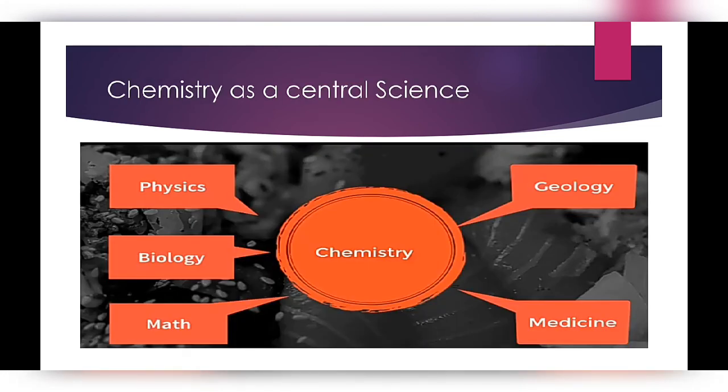Dear students, do you know chemistry is known as the central science? Because this is a type of science that joins different branches of sciences together. Chemistry acts as a central science. It connects physics, it connects biology, it connects math, it connects geology and also medicinal sciences, and that is why it is known as central science. Inshallah, in next videos we will learn in detail about how chemistry acts as a central science.